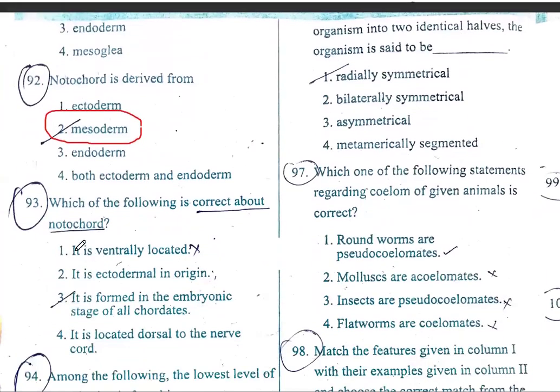Which of the following is correct about notochord? It is ventrally located. No, it is located dorsally. It is ectodermal in origin. No, it is mesodermal in origin. It is formed in the embryonic stage of all chordates. Yes. It is located dorsal to the nerve cord. No, it is located ventral to the nerve cord. So the correct option is it is formed in the embryonic stages of all chordates.